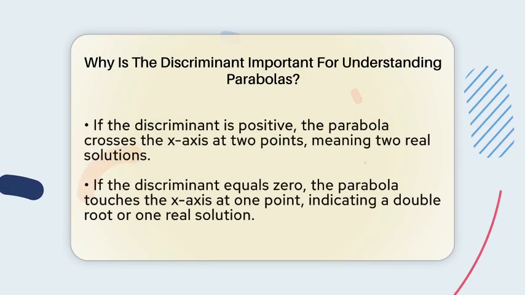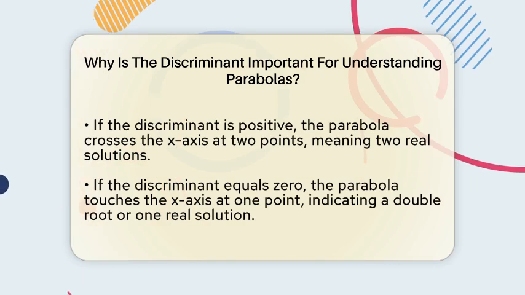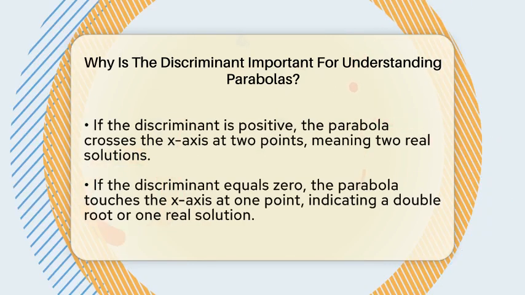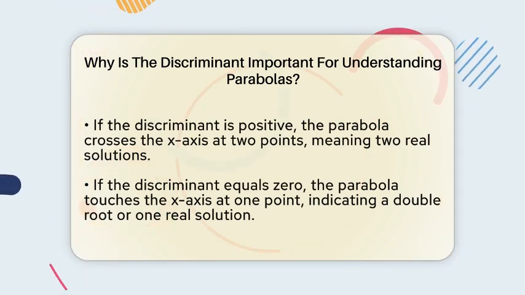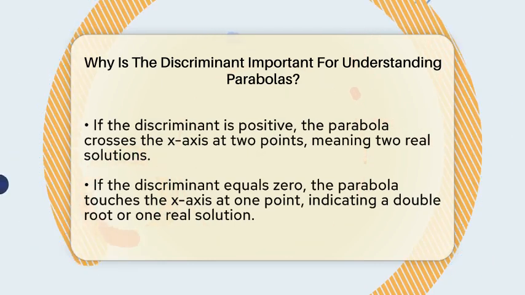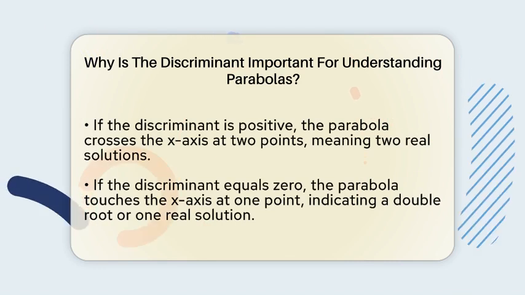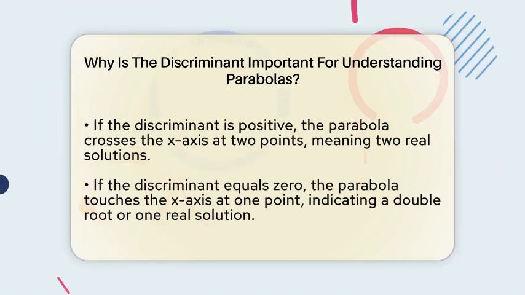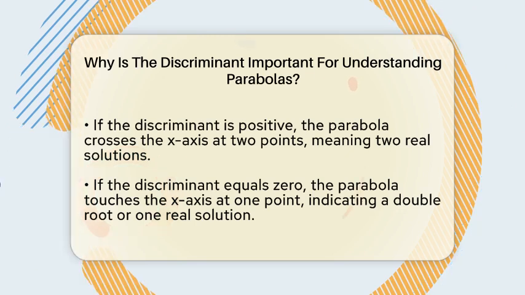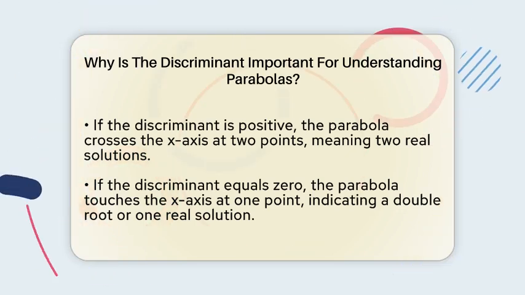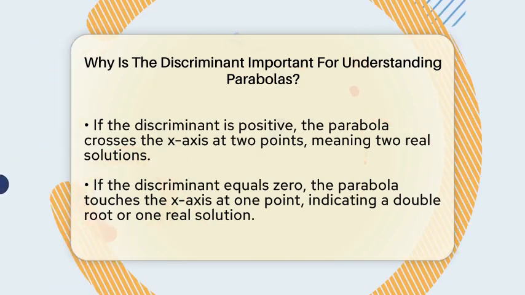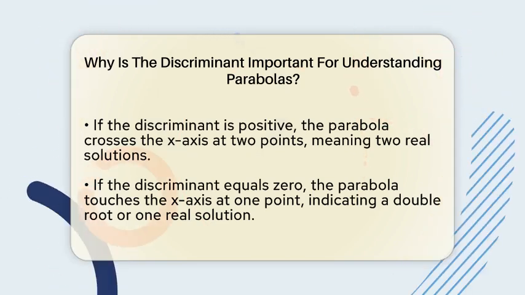First, the discriminant tells us how many points where the parabola crosses the x-axis, called x-intercepts or roots, exist. If the discriminant is positive, the parabola crosses the x-axis at two different points. That means there are two real solutions to the equation. If it's 0, the parabola just touches the x-axis at one point, which we call a double root. This means there is exactly one real solution.